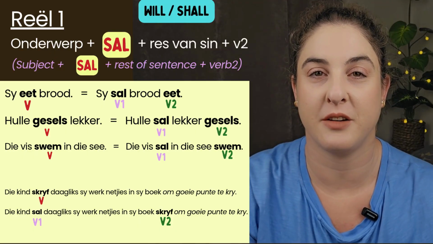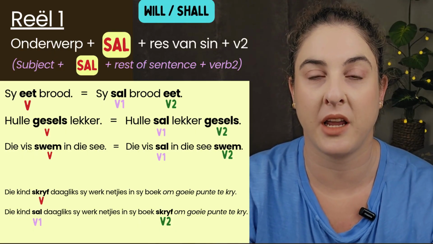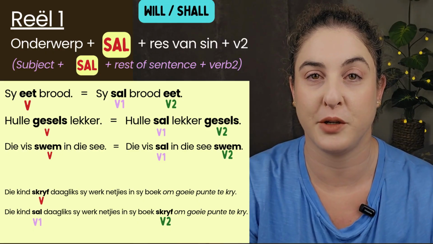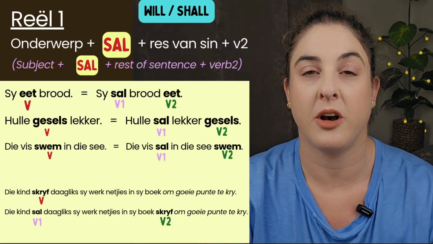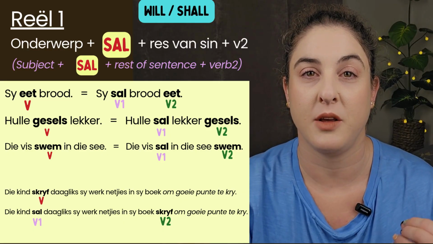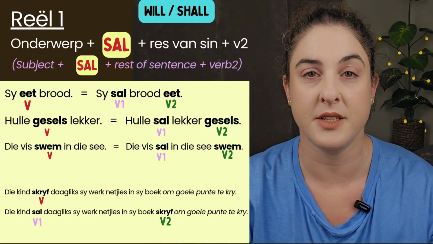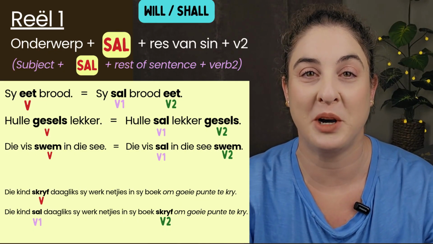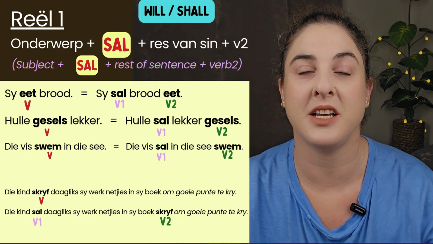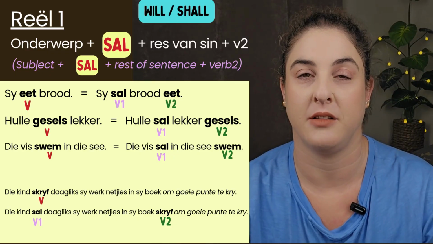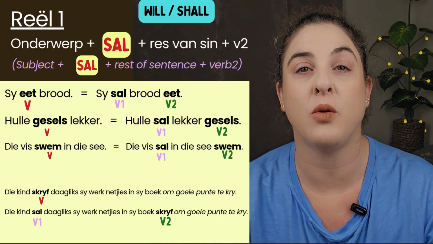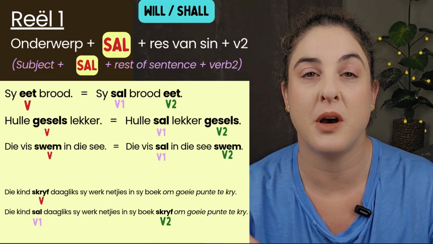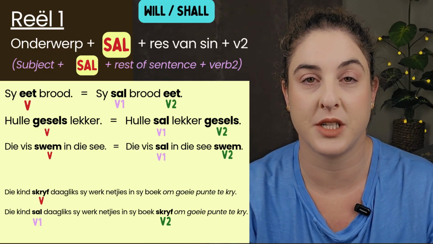For the sake of ease, I've divided the way in which you form future tense into a few rules. I think this will just make it easier for you to remember. So we start off by looking at the word sal. Sal is the Afrikaans word for will and shall. So we only have one. And sal is the word you use to make the Afrikaans future tense, but not in all cases, and we will get to that just in a little bit. But for the most part, sal is the indication of future tense.